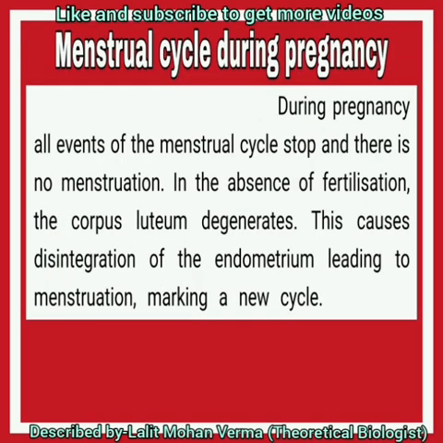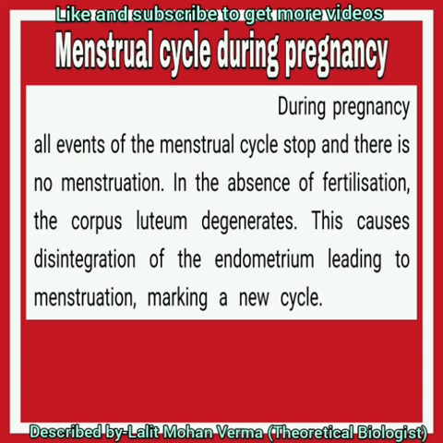You know, is the menstrual cycle during pregnancy stopped or running smoothly? During pregnancy, all events of the menstrual cycle stop and there is no menstruation. In the absence of fertilization, the corpus luteum degenerates, that is the breakdown of the corpus luteum.